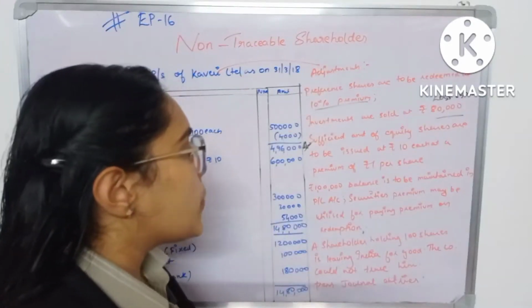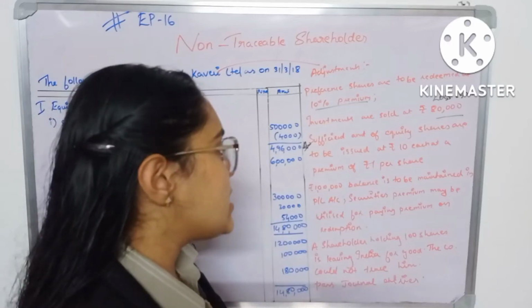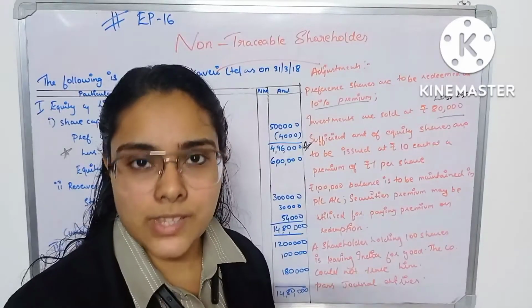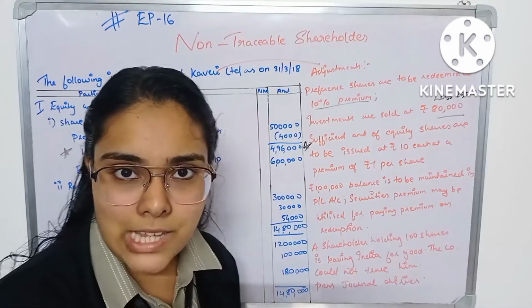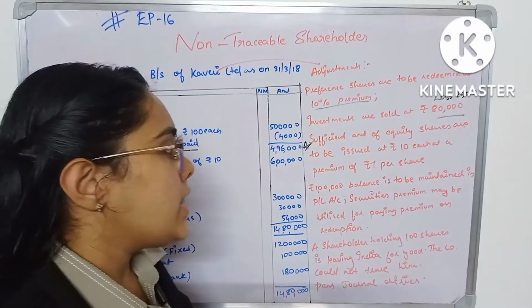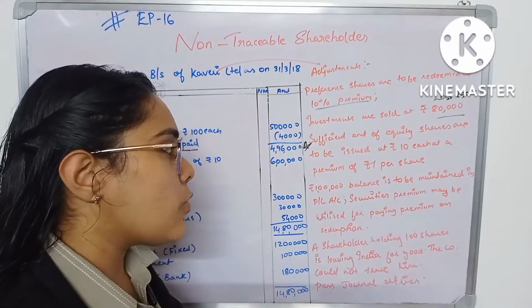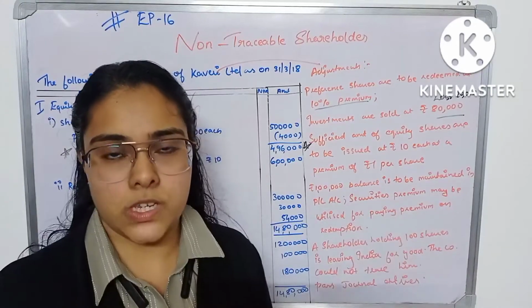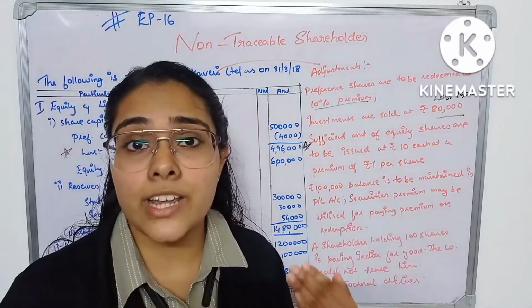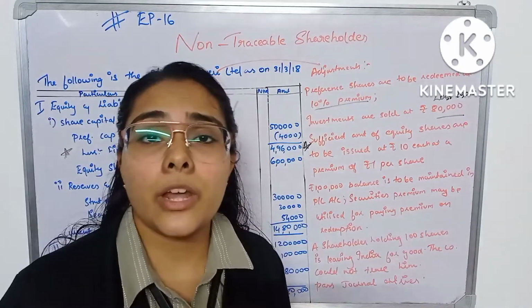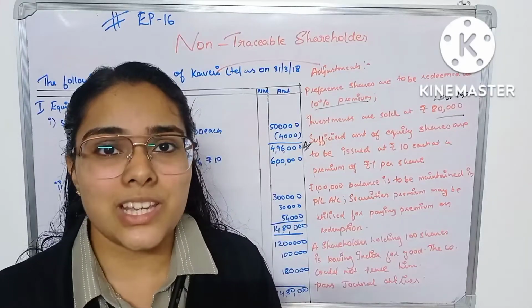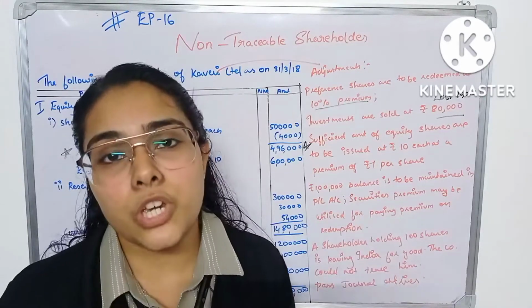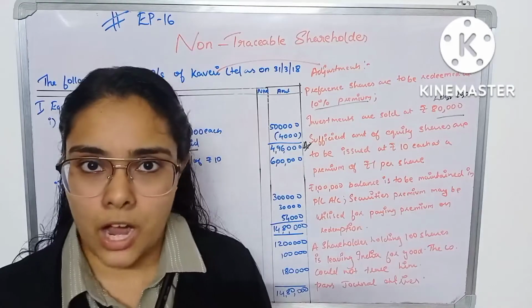Now the next point is rupees 1 lakh balance is to be maintained in the profit and loss account. Alright, so you have to maintain some balance in the statement of profit and loss. Then securities premium may be utilized for paying premium on redemption. So some students will get confused because in the last class we have already said that securities premium cannot be utilized for the purpose of meeting premium on redemption. But in this question they are giving the permission to utilize the securities premium account.